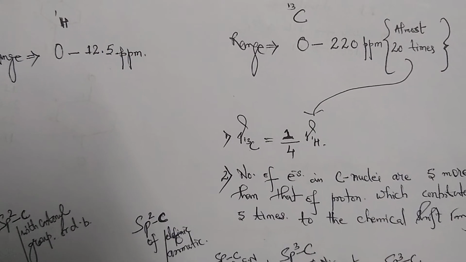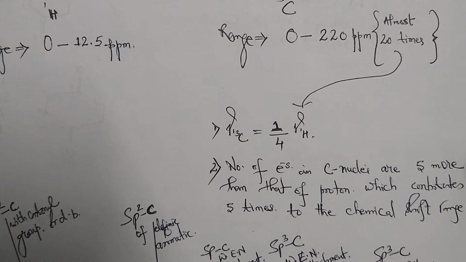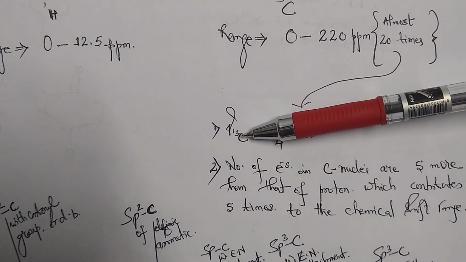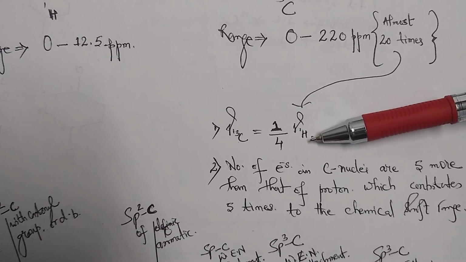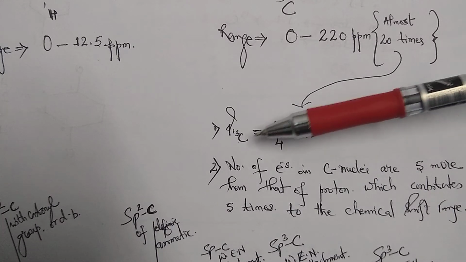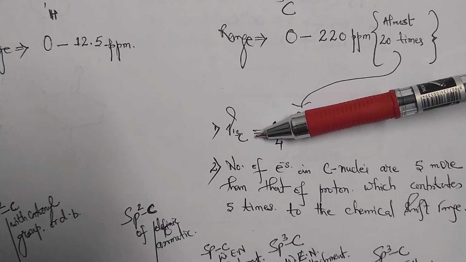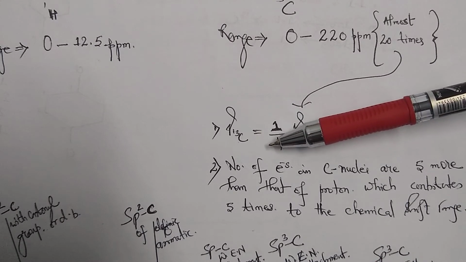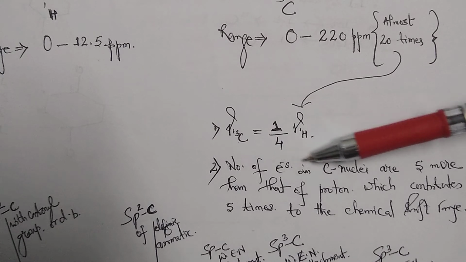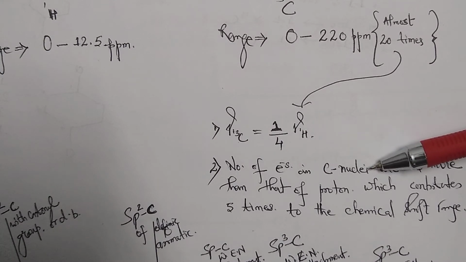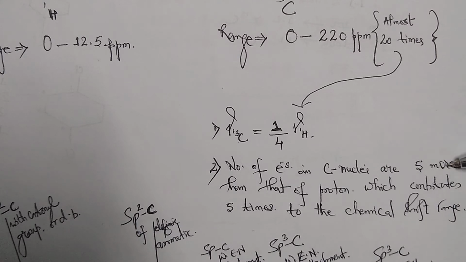It is because, as we have already seen, the gyromagnetic ratio of carbon is almost 1/4 of the gyromagnetic ratio of the proton. And we know that carbon has 6 electrons surrounding the nucleus, whereas the proton has only 1 electron. So the number of electrons in carbon is 5 more than in the proton, which contributes 5 times to the chemical shift range.